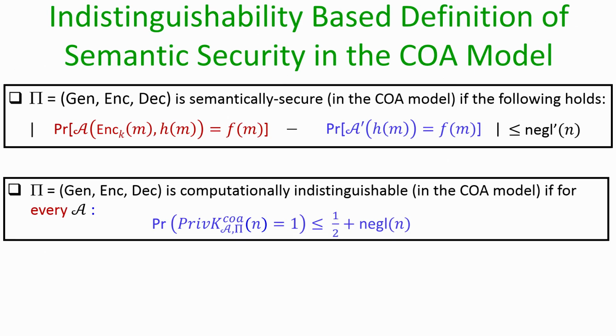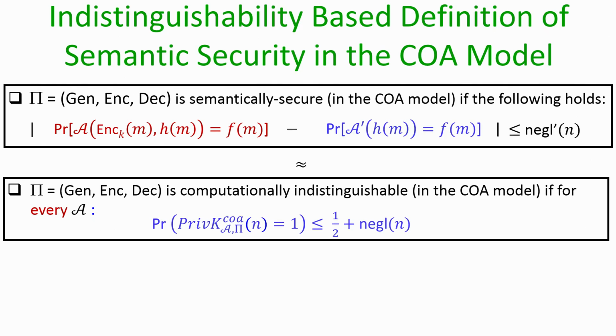So, now we have the following two definitions. The first definition is the original definition of semantic security in the ciphertext only attack model, where we want to capture that the advantage of the adversary in the first world and the adversary in the second world is upper bounded by negligible probability, whereas the second definition is the indistinguishability based definition.